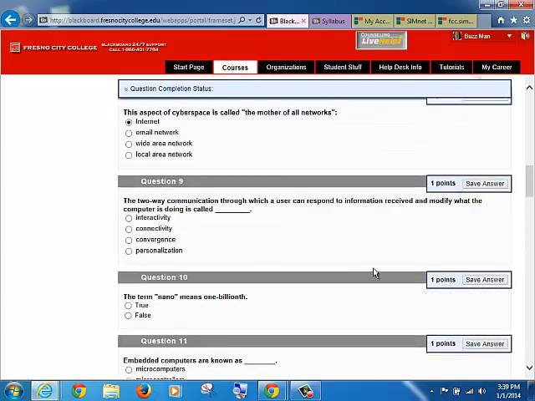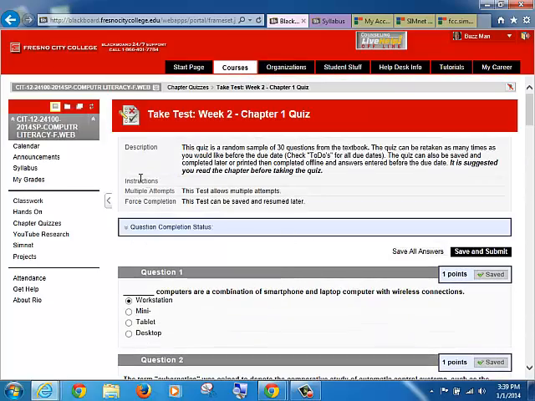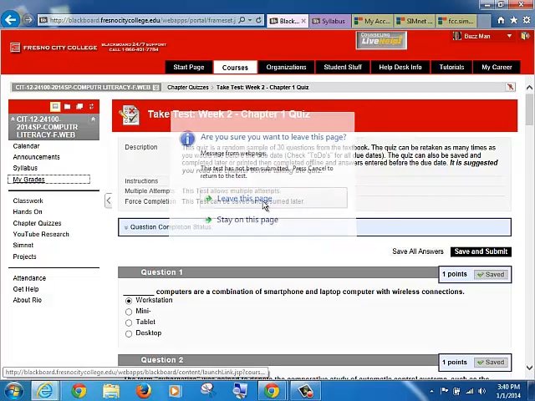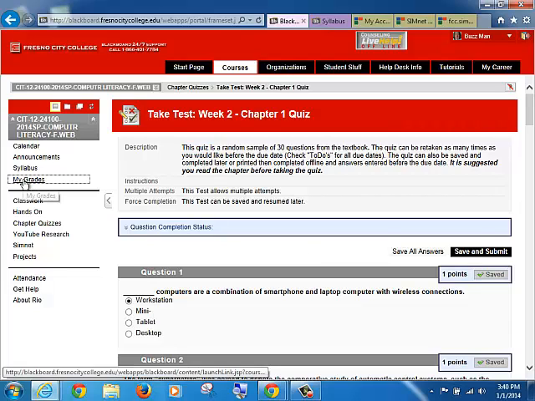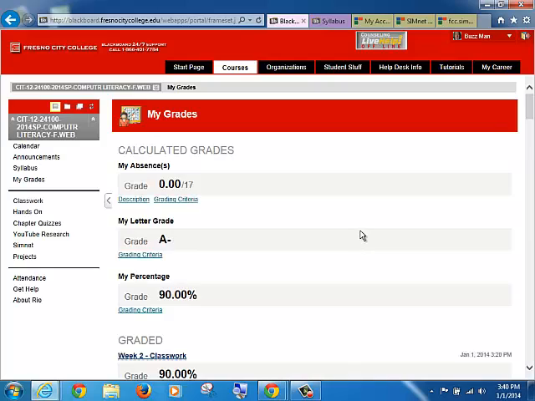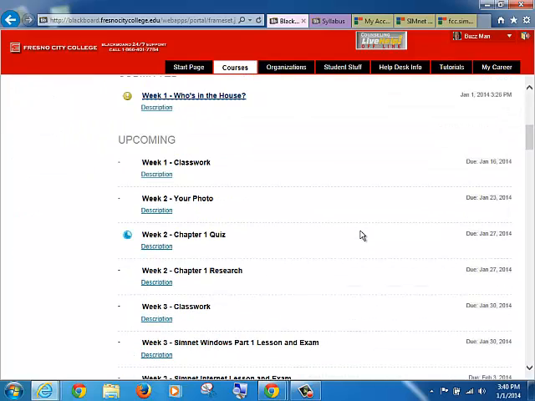So what I want to show you here, I'm going to scroll back up to the top, is again, how it affects my grade. Now this is good. Blackboard is telling you, right, this test has not been submitted. So if we leave this test, which is fine, it's just telling you it hasn't been submitted. So let's go ahead and leave this page. And again, I clicked on my grade. That's how that happened. All right. So it gave me another message. And if I scroll down here, I can see, again, my in progress, right?